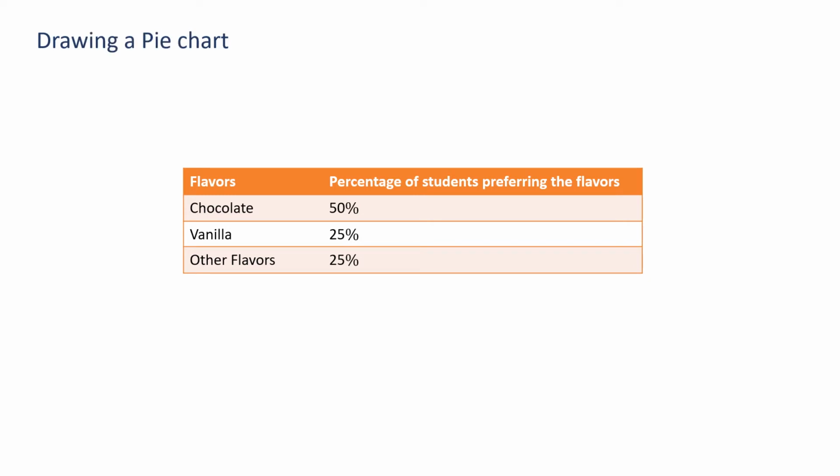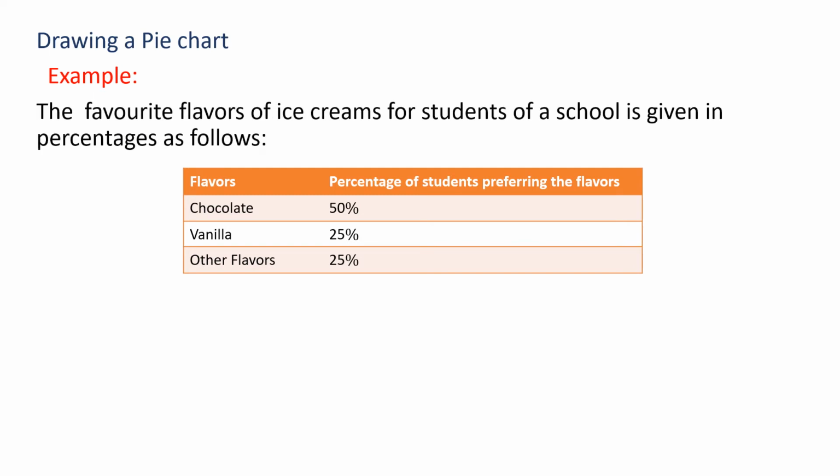The next heading is drawing a pie chart. I'll explain how you will draw a pie chart with an example. So here one example is given, right? The favorite flavors of ice cream for students of a school are given in percentage as follows. In our school, we are taking a survey and writing this data.